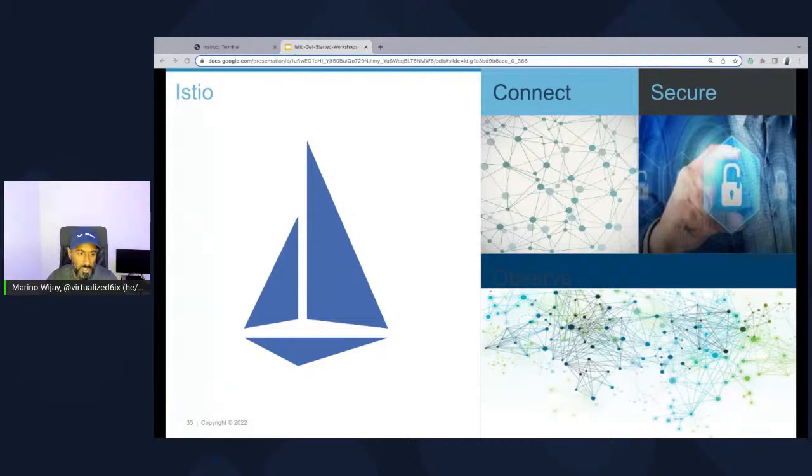Now, like I mentioned before, the Istio Service Mesh provides those functions around connection, security, as well as observability. So we can see the patterns of our microservices and understand who's talking to who.